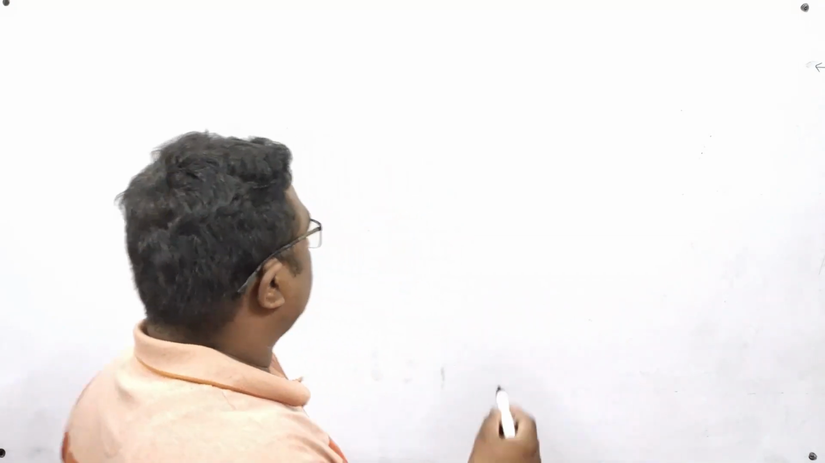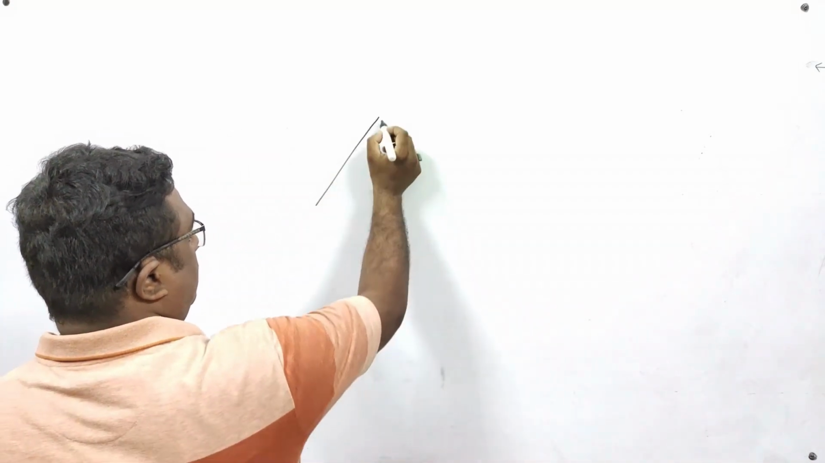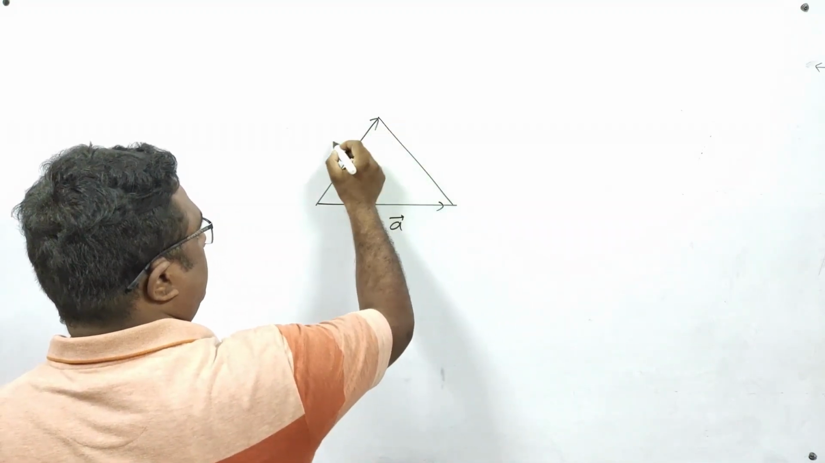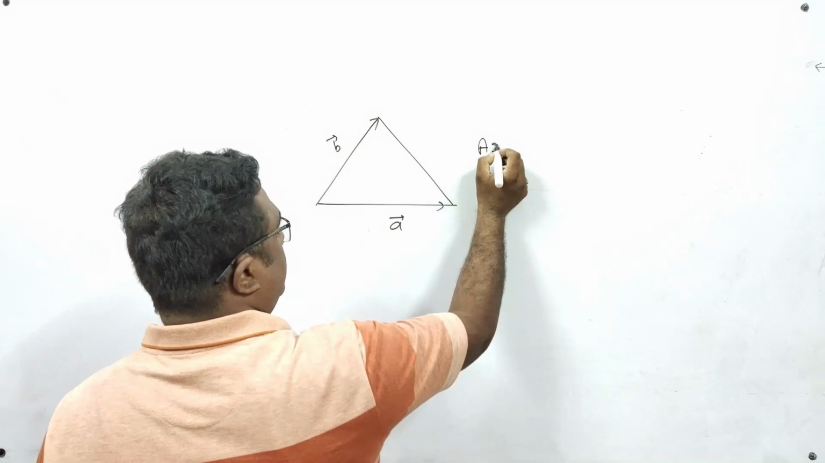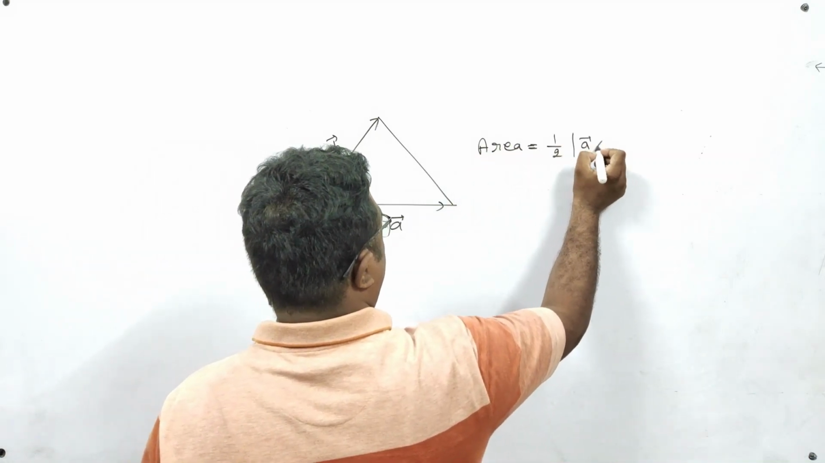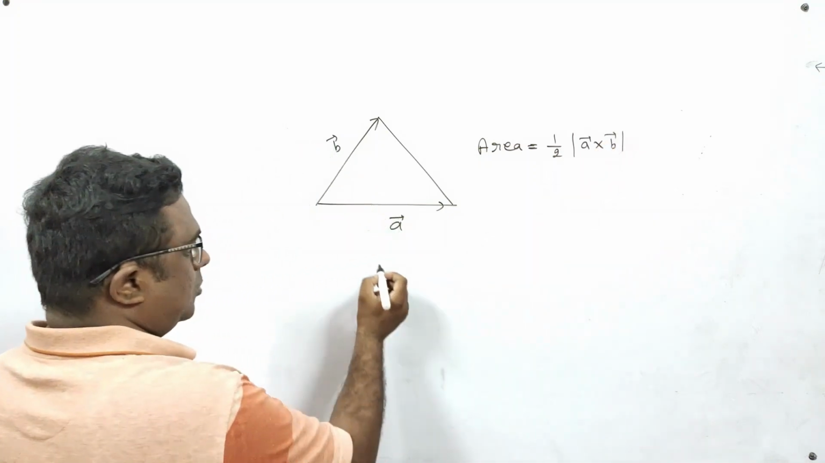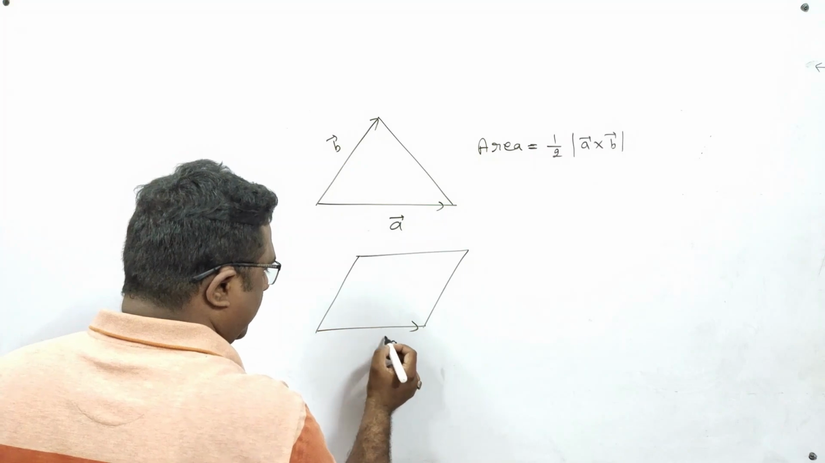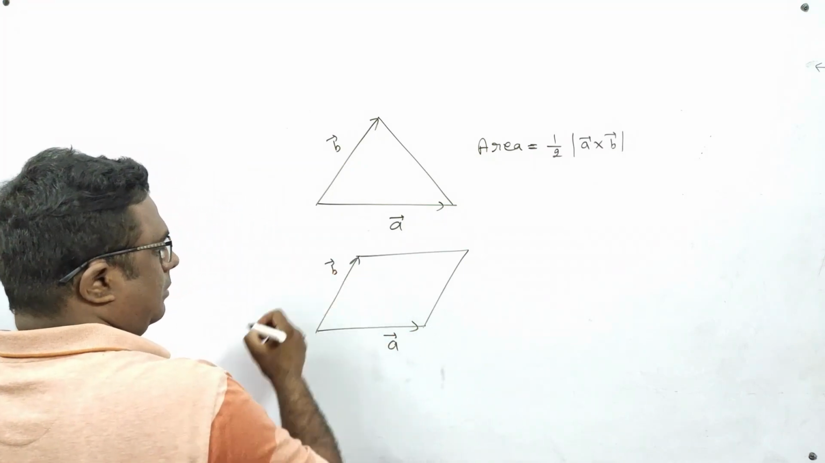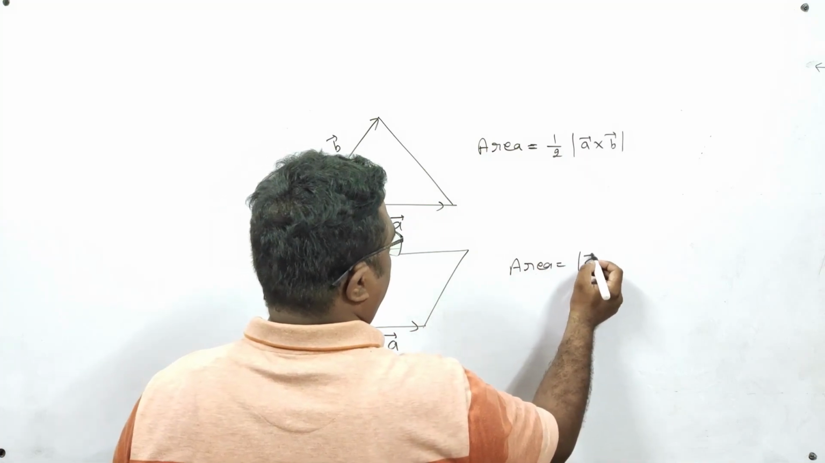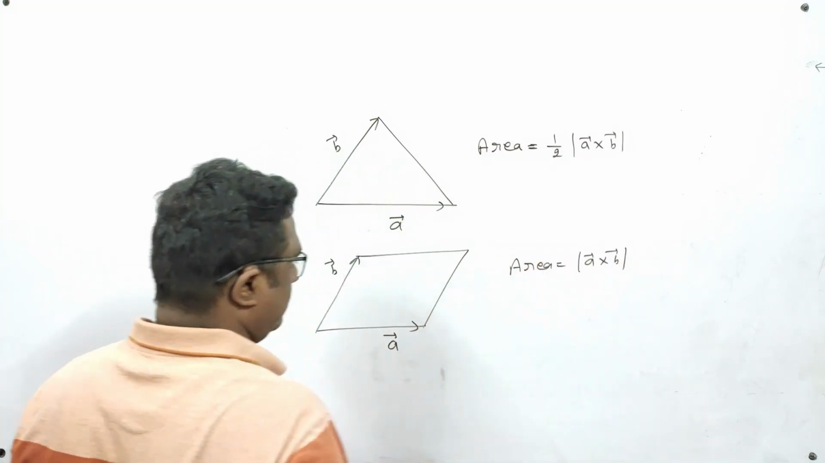Now let us come to formulas related to areas. Suppose there is a triangle. This side is a vector and this side is b vector. Then the area of this triangle will be, area is equal to half magnitude of a cross b. Suppose you are having a parallelogram. This side is a vector and this side is b vector. Then the area of this parallelogram will be magnitude of a vector cross b vector.